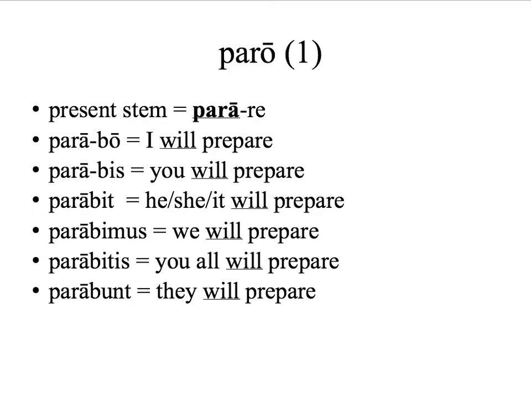First conjugation: paro, parare. Take the present stem, para, and add the new endings: bo, bis, bit, bimus, bitis, bunt. I will prepare, you will prepare, he, she, it will prepare, we will prepare, you all will prepare, they will prepare. In old-fashioned days, the helping verb shall was used with the first person, but times change and we pretty much use will as the helping verb.